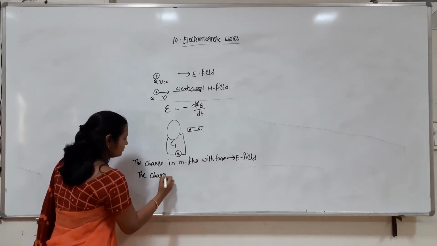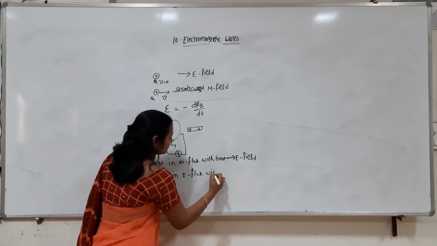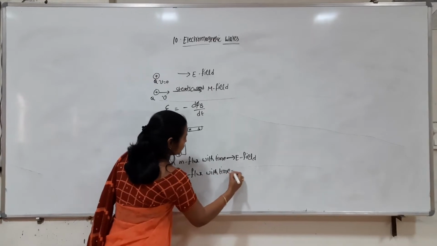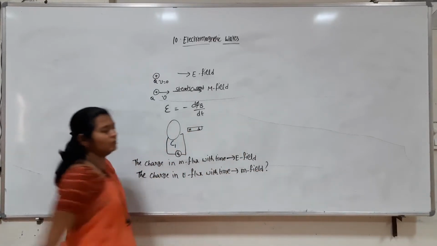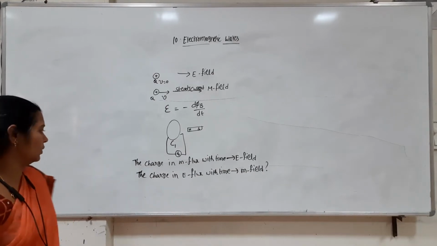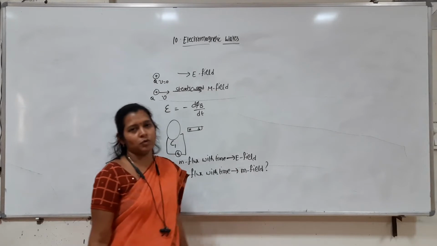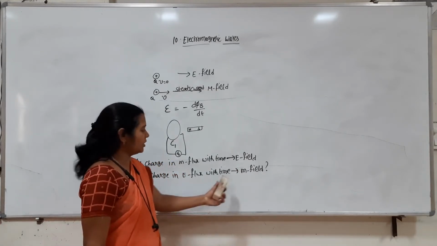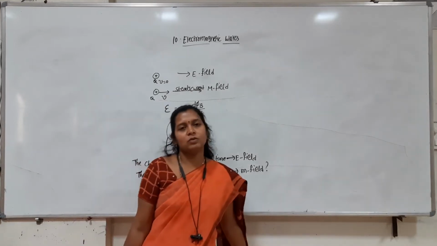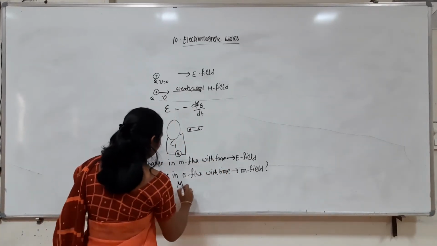So this is the question to Maxwell: the change in magnetic flux with time gives rise to an electric field, then the change in electric flux with time, will it give rise to a magnetic field?